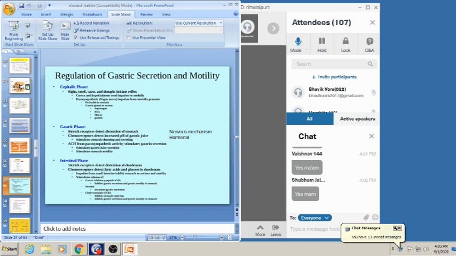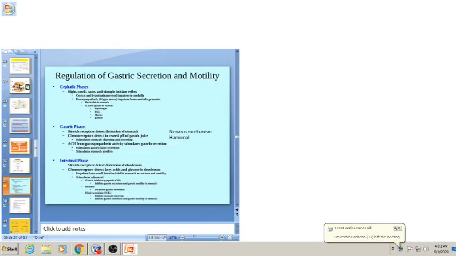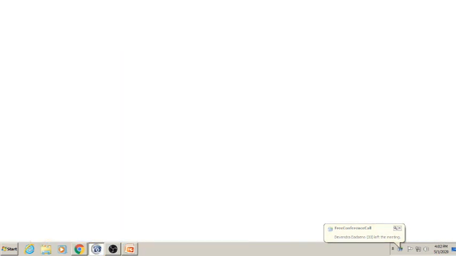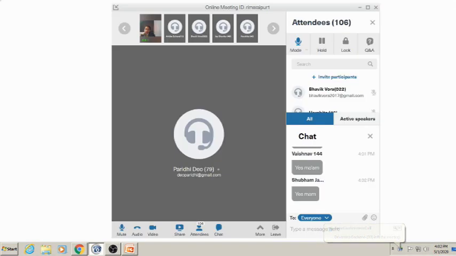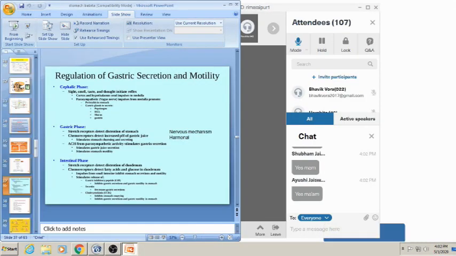How will it produce less secretion? There is more release of gastric inhibitory peptide, which inhibits the gastric secretion and gastric motility in the stomach. And secretin decreases the gastric secretion, and cholecystokinin also inhibits stomach emptying and inhibits gastric secretion and motility in the stomach. So there are three phases: cephalic phase, gastric phase and intestinal phase. Cephalic phase is totally under nervous control, gastric phase is under nervous and hormonal control, and in the intestinal phase there is also hormonal control.